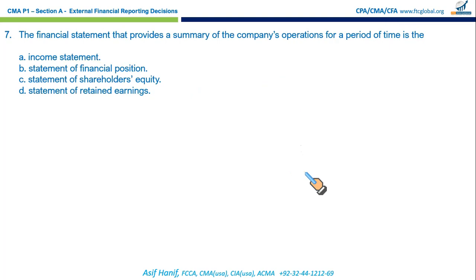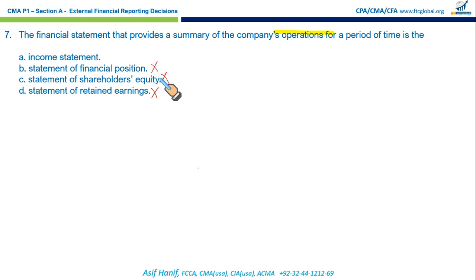Warm-up questions so far. The financial statements that provide a summary of the company's operations for the period. Operations, mind the word. We know what it means. Let's move in the reverse order. The statement of retained earnings is not the right option because it only shows changes in the retained earnings, not overall performance. Statement of shareholders' equity, incorrect, because it shows changes in equity accounts, not full operations.